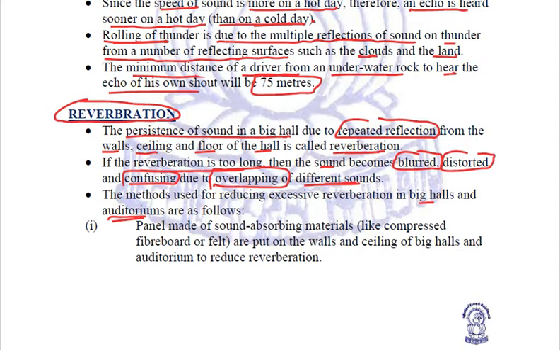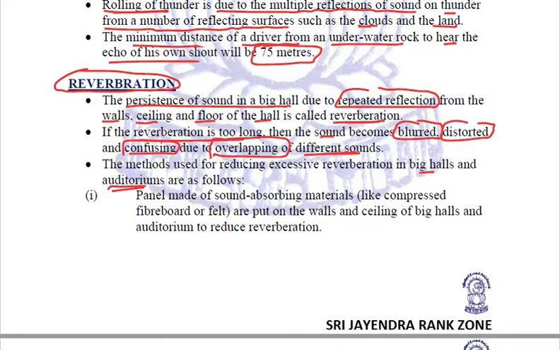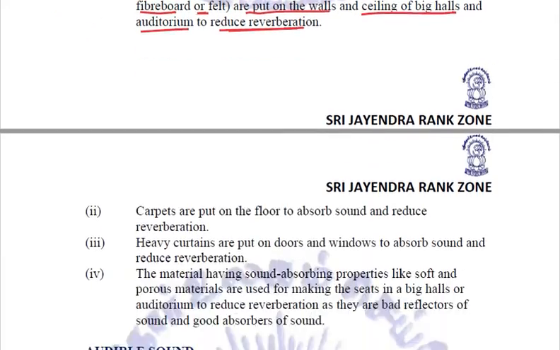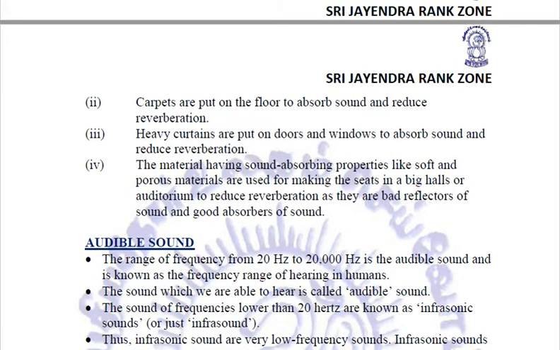Number one, in order to reduce the reverberations, panels made of sound absorbing materials like compressed fiberboard or felt are put on the walls and ceilings of big halls and auditoriums because they help to reduce the reverberations. Next way of reducing reverberation is putting carpets on the floor because they also absorb sound, due to which they also help in reducing the reverberation.